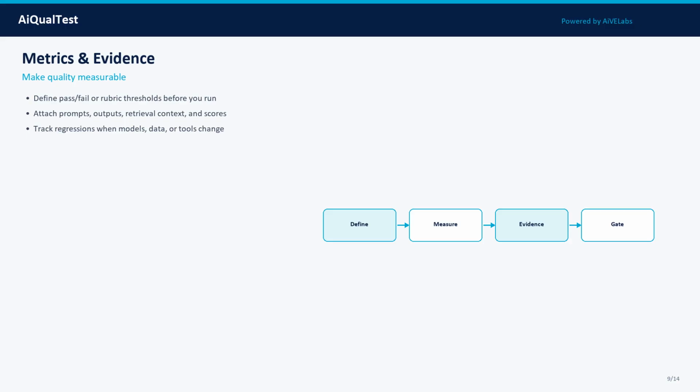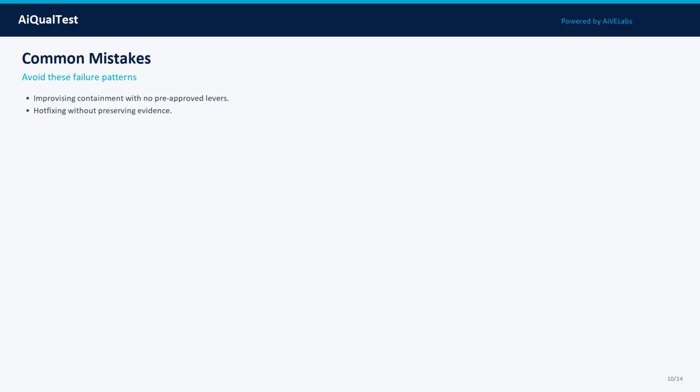Common mistakes slow mature programs. Mistake 1: improvising containment with no pre-approved levers. Mistake 2: hotfixing without preserving evidence. Mistake 3: treating incidents as one-off PR problems without corrective actions.